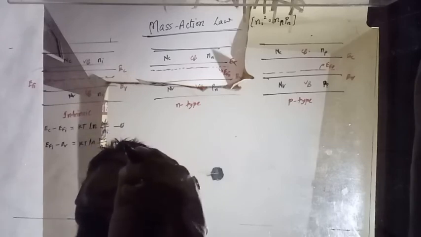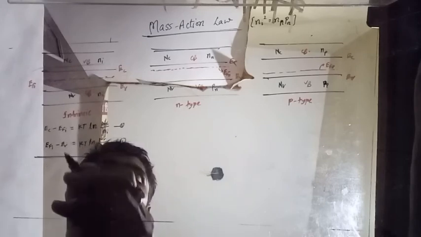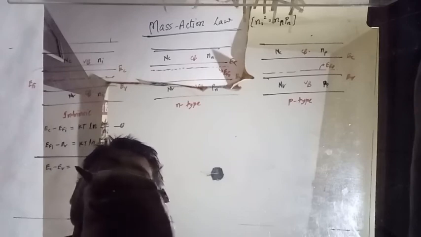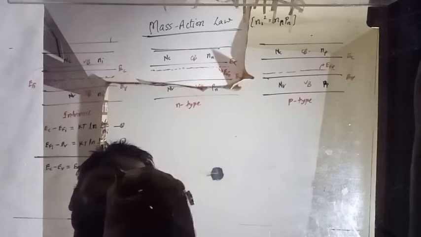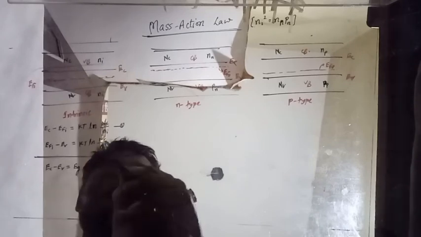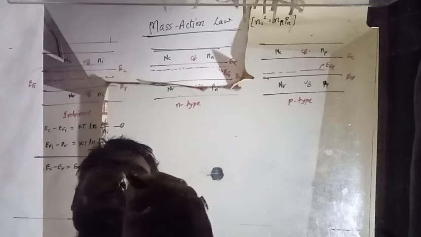Using the first equation and the second, just add these two equations. What will you get? EFi will cancel out, and we will get EC minus EV, that is called EG, will be given as KT ln. Just add: Ni and Ni will become Ni square. NC upon Ni and NV upon Ni will be multiplied with each other, and we will get NC NV upon Ni square.